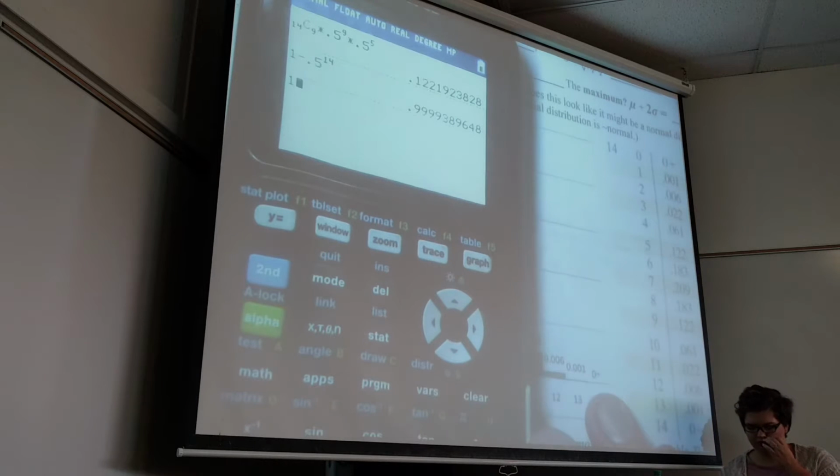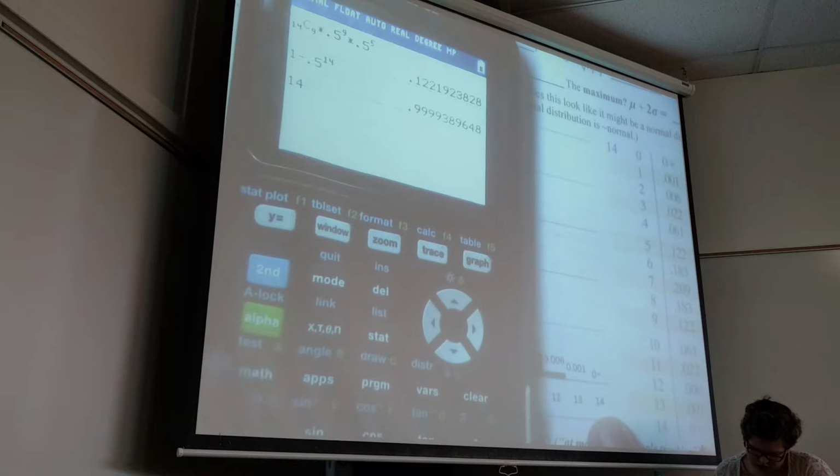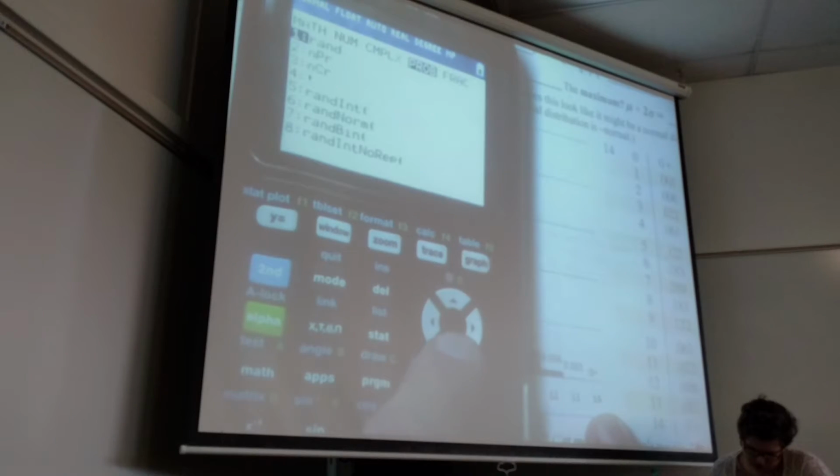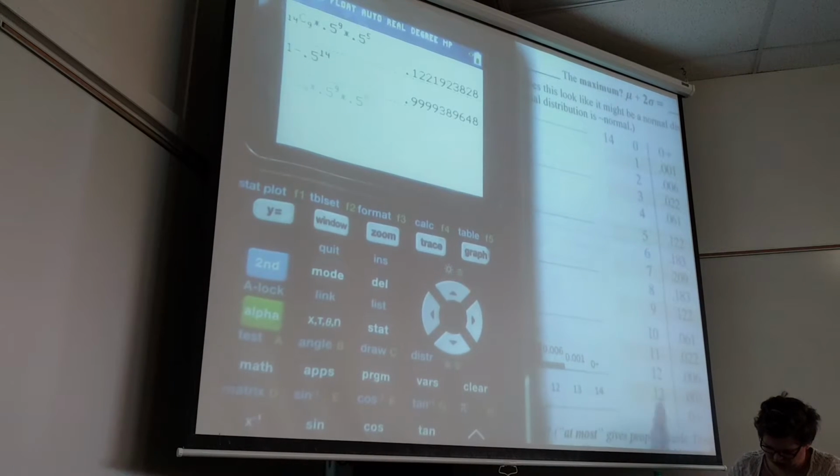So number 1 again was 14, math, probability, choose. 14 choose 9, and then 0.5 to the 9th times 0.5 to the 5th. Cool.